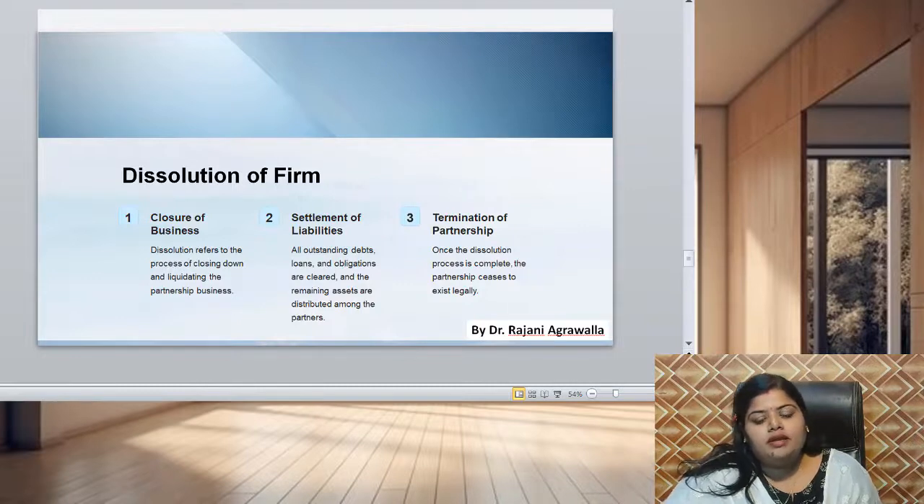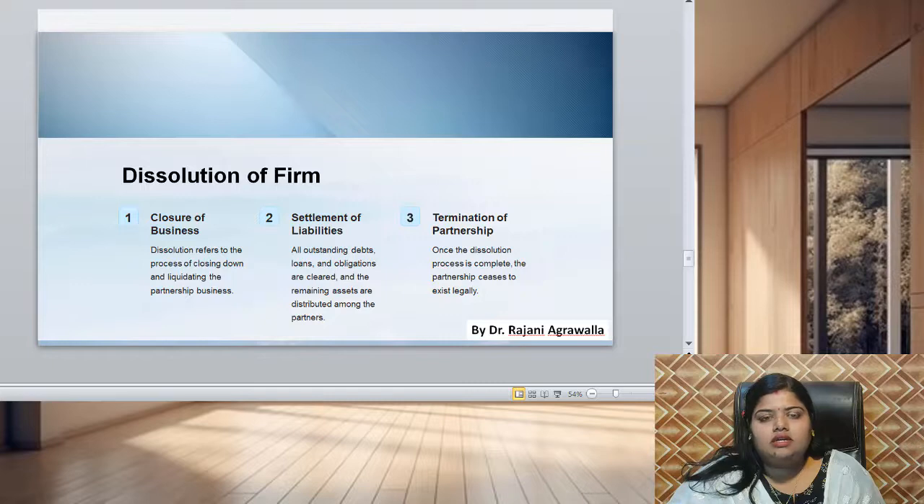So we have to remember that in case of dissolution, a realization account should be opened. In the realization account, all the assets will be transferred to the debit side of the realization account and all the liabilities should be transferred to the credit side. After that, the realizable value of the asset will be credited on the realization account by cash, and if any of the partners agrees to take over that asset, then it will be credited in his name. That asset will be credited in his name and he will have to pay for that.